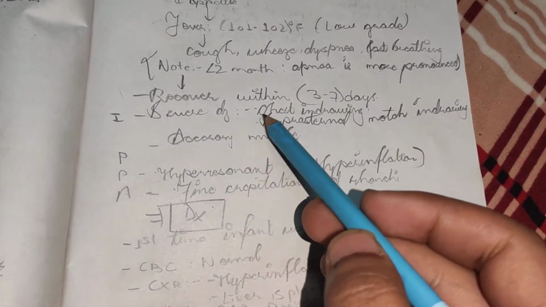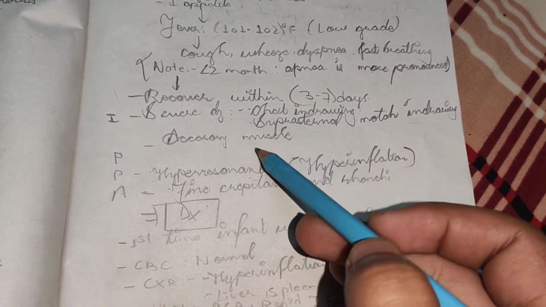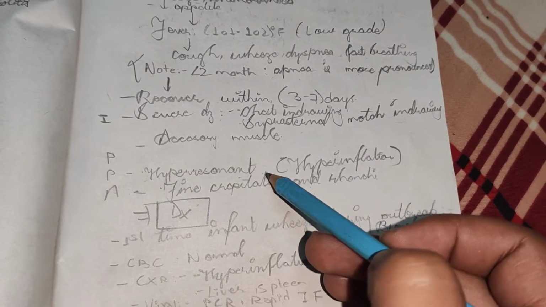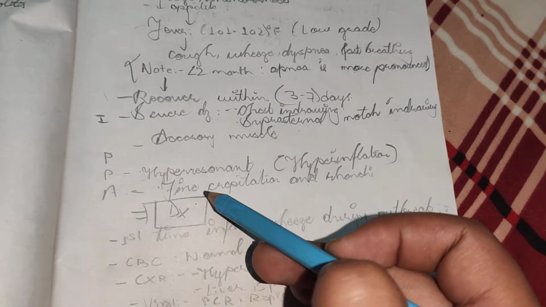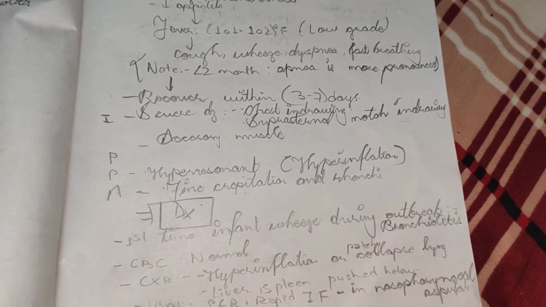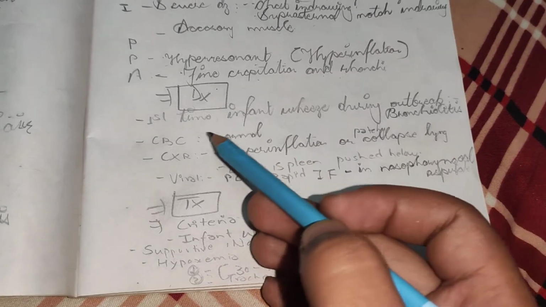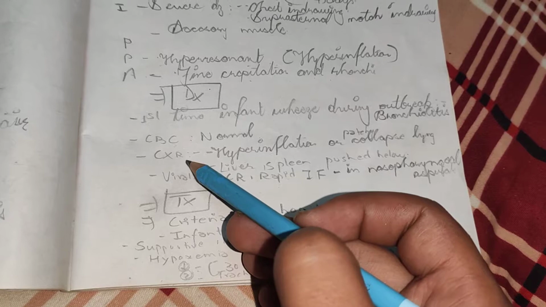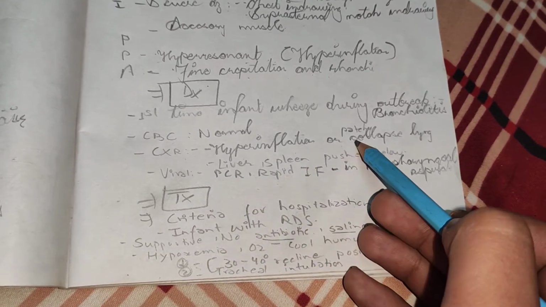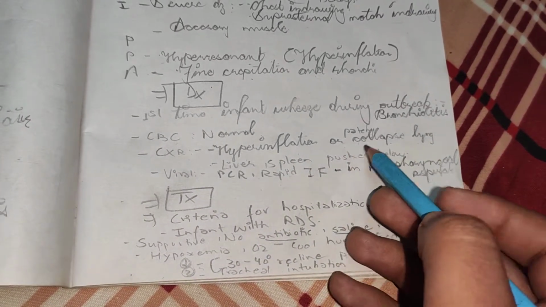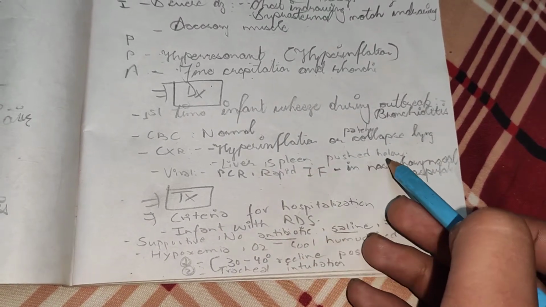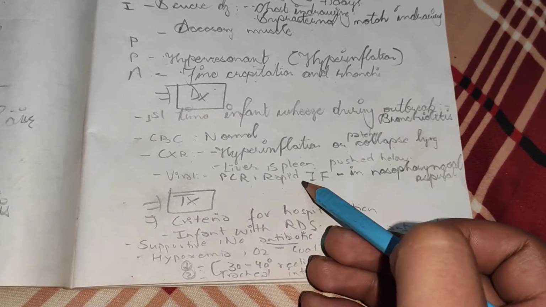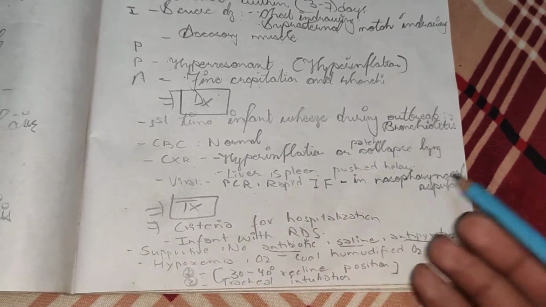Now in inspection, we can see chest indrawing, suprasternal and nose indrawing, use of accessory muscles for respiration. In percussion, we can see hyperresonance due to hyperinflation of the lungs. In auscultation, fine crepitations and rhonchi can be heard. Like in pneumonia, we will send a CBC for diagnosis. CBC will appear normal as it is a viral infection. In chest X-ray, hyperinflation or patchy collapse of the lung is present, and the liver and spleen are pushed below due to hyperinflated lungs. Virus can be diagnosed through PCR and rapid immunofluorescence test in nasopharyngeal aspirate.